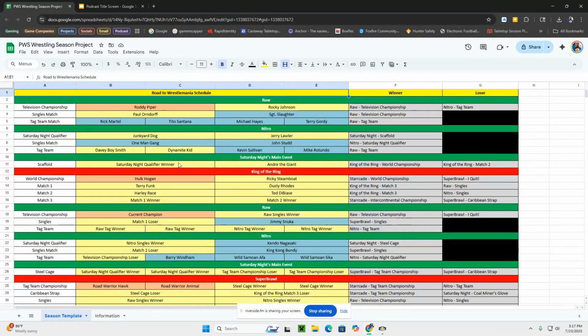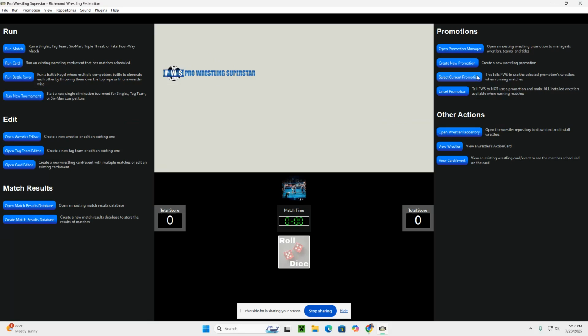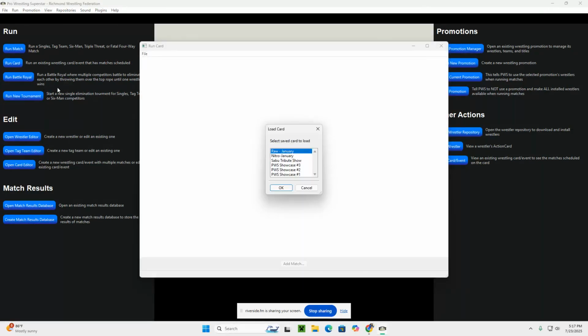Now, Saturday night's main event, I haven't set up the card yet, so in PWS, I'll actually be able to show you how to set up the card. As we go through some of these mappings, we'll have to wait to see what happens for this Saturday night qualifier match to see who goes into this event. All right. So let's go over to the PWS software where I have set up a promotion. I have some cards that are already set up, and from this place, we're going to start running a card. So I'm going to click over here.